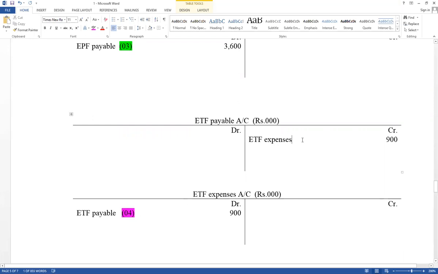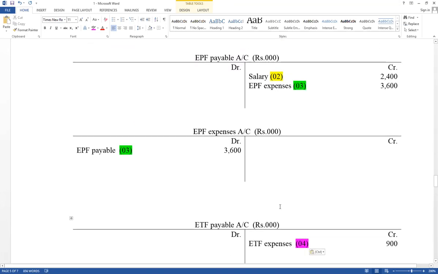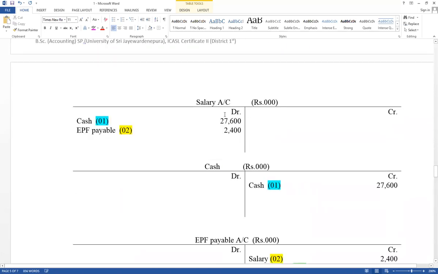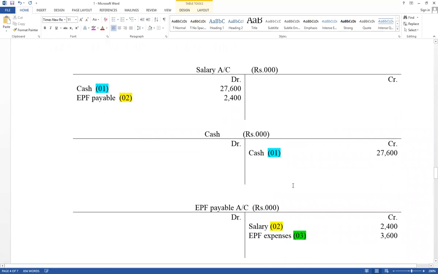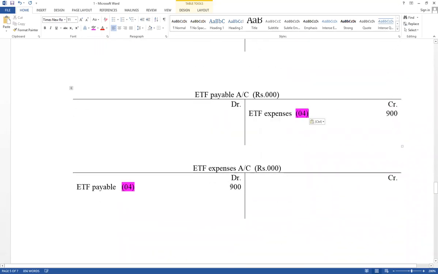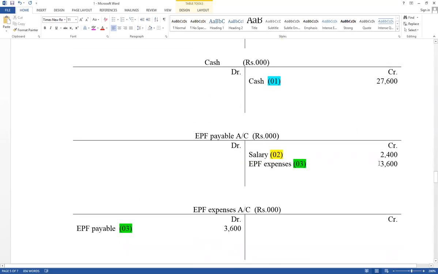Now think, there are 3 expenses and 2 liabilities. All the expenses should be included in the income statement. Therefore, salary expense should be closed, and EPF expense closed, ETF expense closed. Close means the difference value goes to the income statement. But ETF payable as well as EPF payable are liabilities. Therefore, the balance should be carried down.